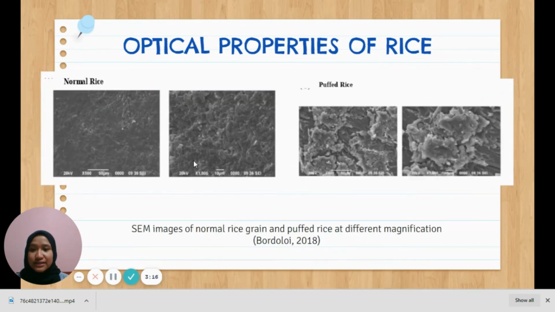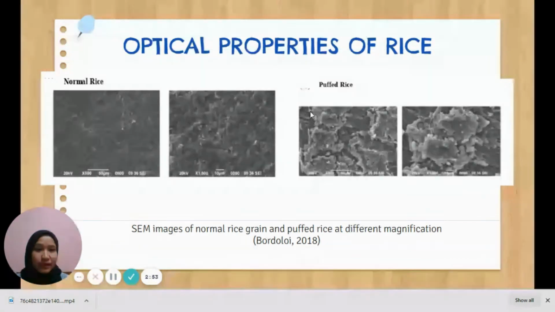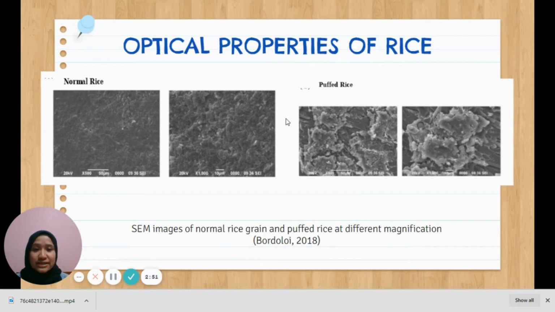This is the scanning electron microscopy image of normal rice grain and puffed rice at different magnifications. As you can see, normal rice has a lower surface roughness, and puffed rice has a higher surface roughness. So that is why, as I mentioned before, a normal rice grain has a higher reflectance of light than a puffed rice grain, because surface roughness influences the reflectance of light.